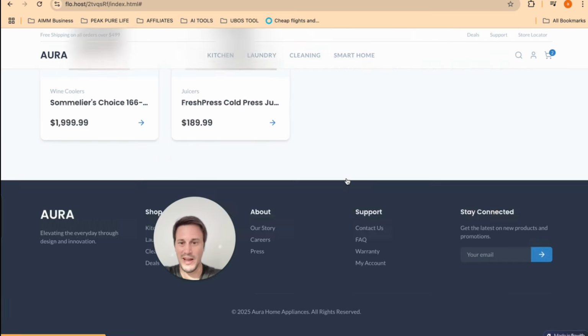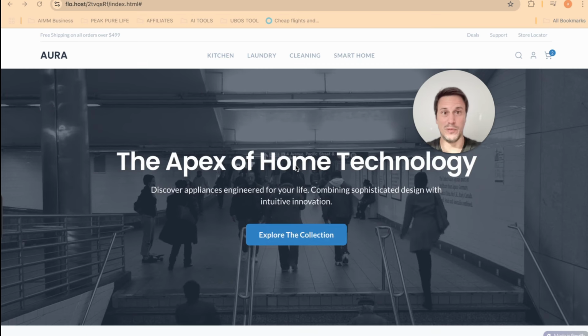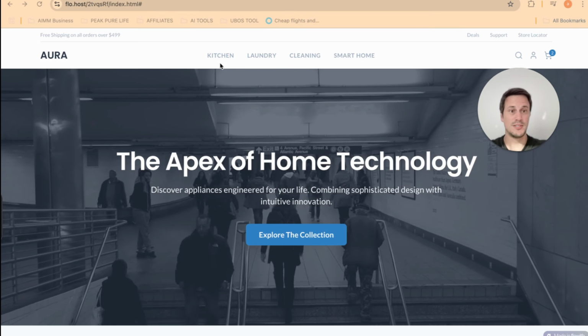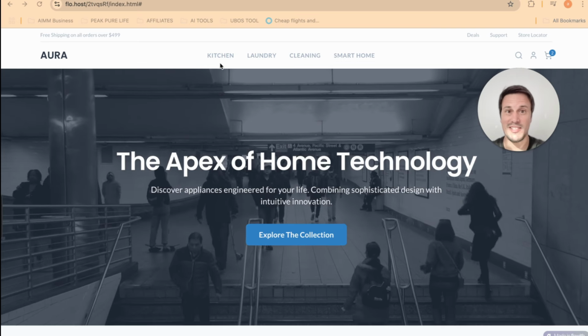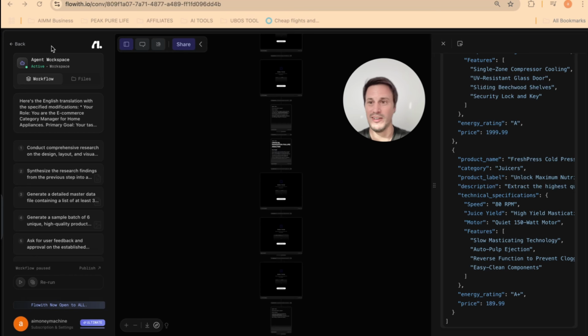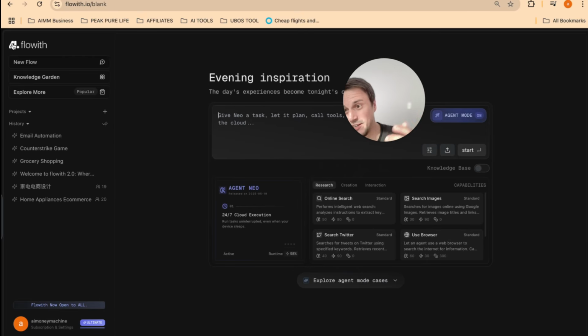And so, yeah, it's basically built out this entire site. And you got everything from about, support, FAQs. Agent Neo built this whole website for drop shipping purposes, and it did all the work. This is insane. All right, so that is one example of how Agent Neo can code a whole website for you, aside from just sending emails or building a game, which I think is pretty cool. But let's have a look at some other stuff.